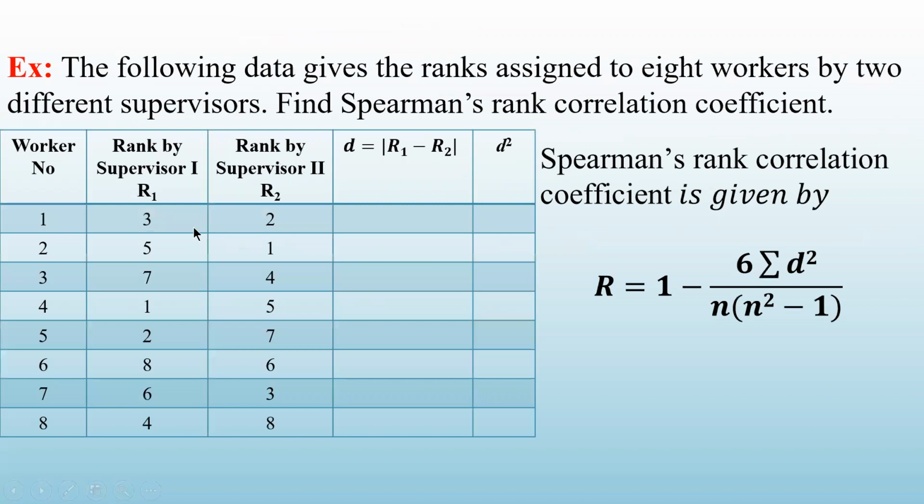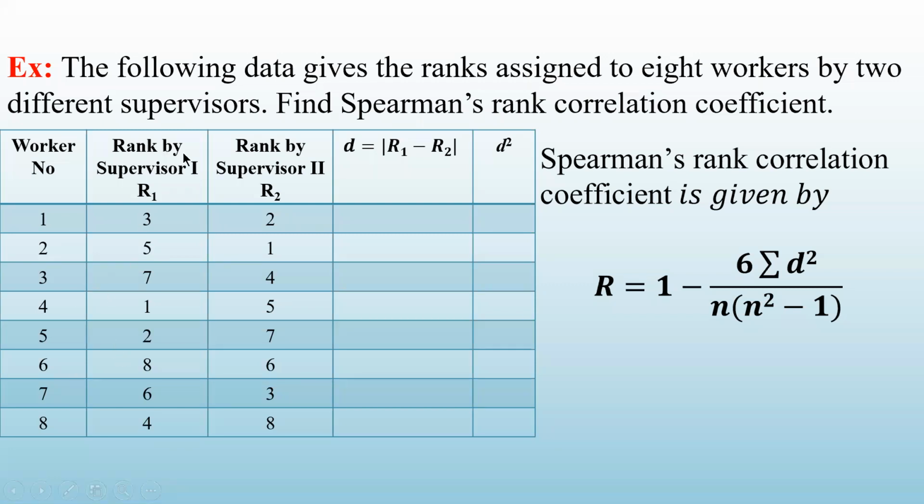Now we will take some exercise. The first question: the following data gives the ranks assigned to 8 workers by 2 different supervisors. Find Spearman's rank correlation coefficient. Look here. In this problem, there are 8 workers: 1, 2, 3, 4, 5, 6, 7, 8. So the first column is worker number. The second column is rank by supervisor 1. There are 2 supervisors and these supervisors are giving the ranking to these 8 workers according to their own judgment.